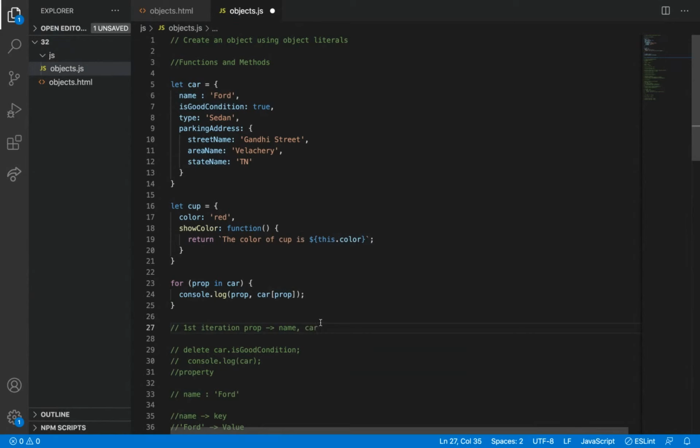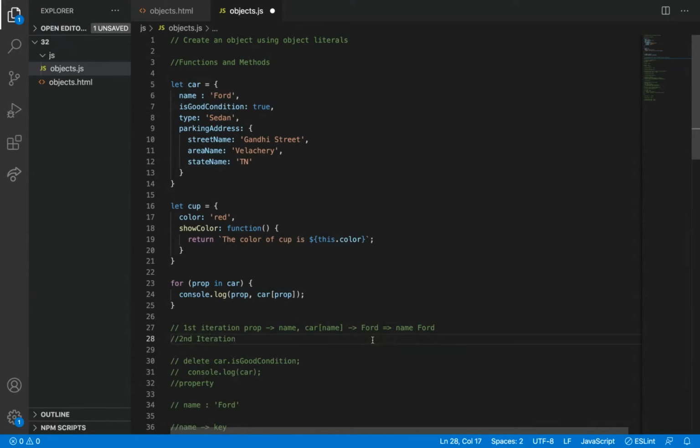Car of name, right? So I have used this prop inside this square bracket. So car is this object, and then I'm just using this prop. So what is this prop? Car of name. So car of name, what will it show? Ford. So it will show Ford. So first iteration outputs name, comma, Ford.